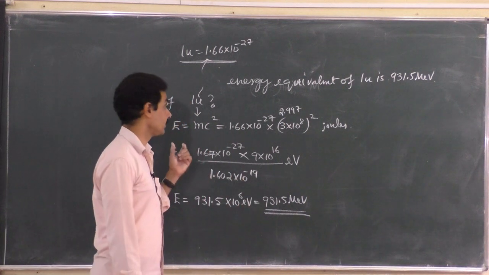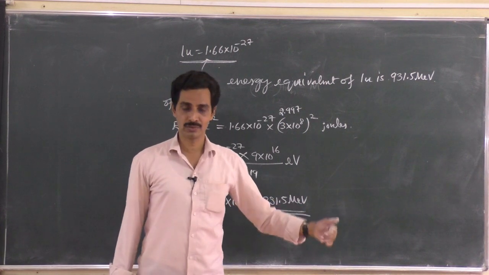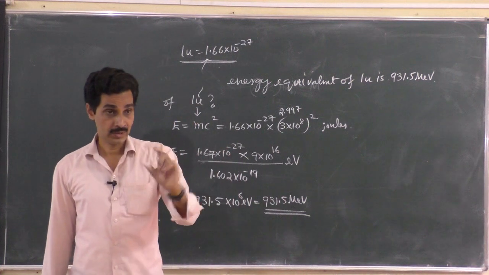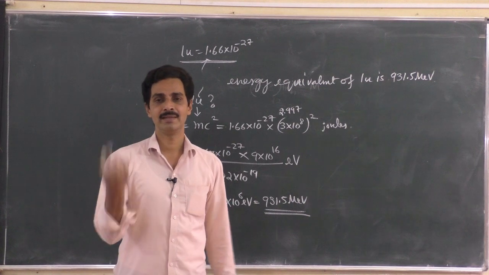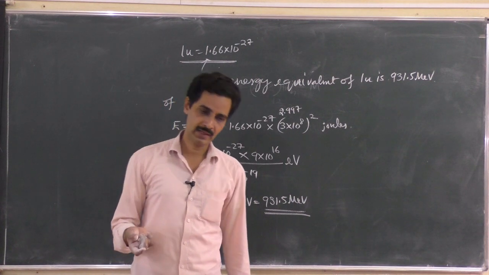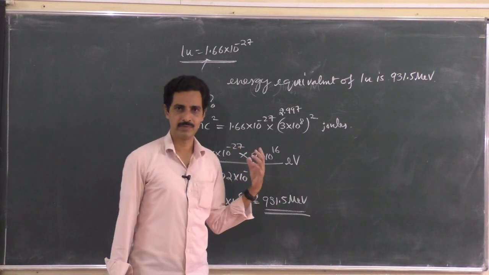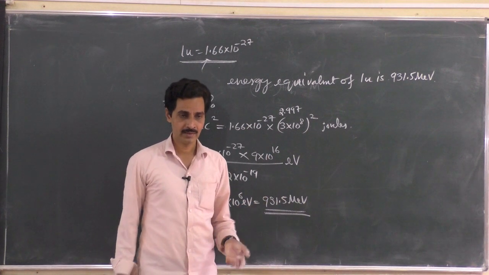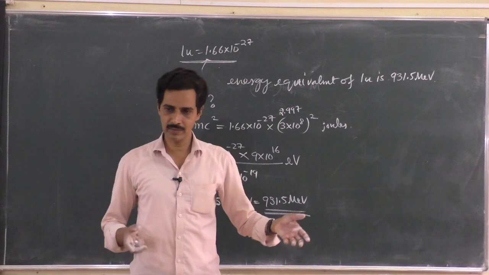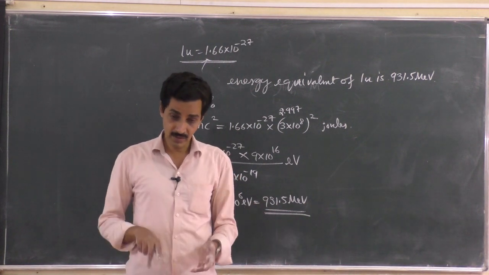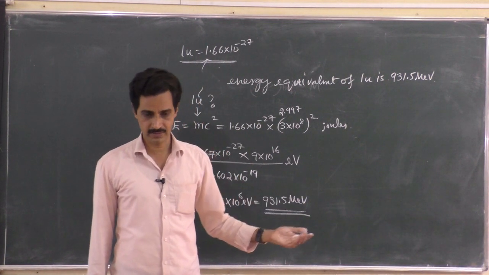So one atomic mass unit is equivalent to, not equal to, 931.5 million electron volt of energy. When you work out problems, it will be very clear. So don't write one atomic mass unit equal to 931.5 million electron volt. They are not equal. One is energy, another is mass. But if you destroy this mass, you will get that much energy.